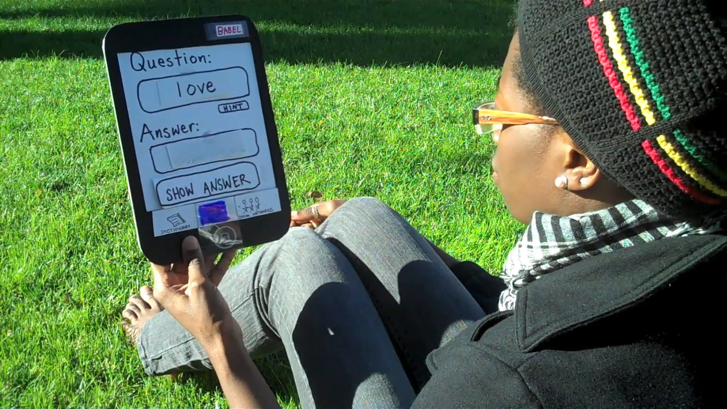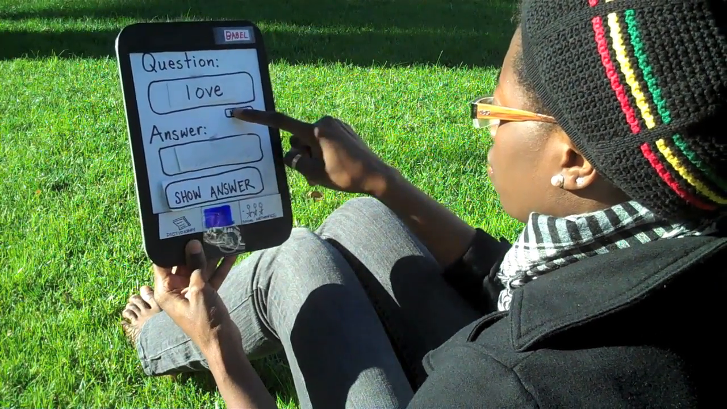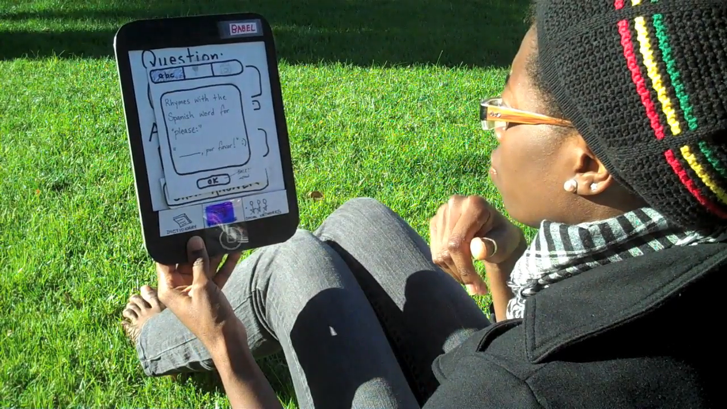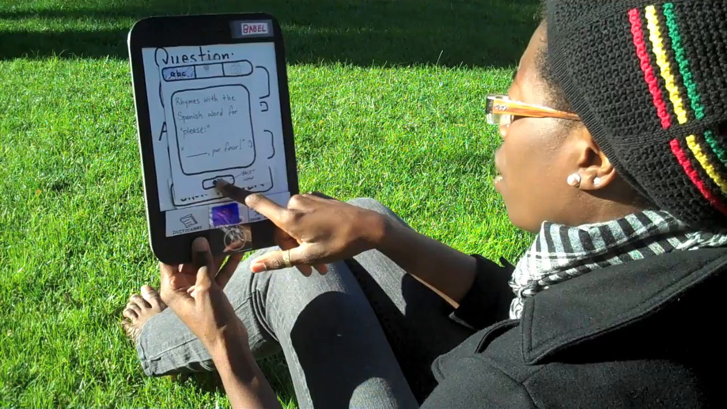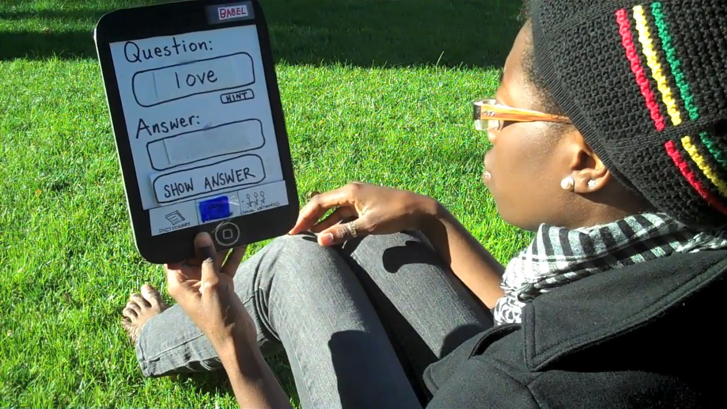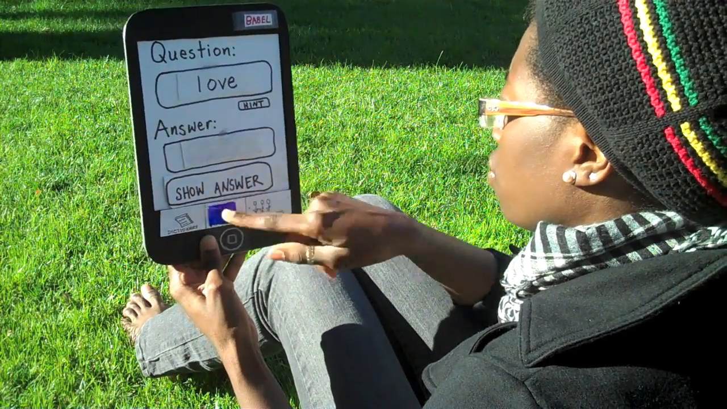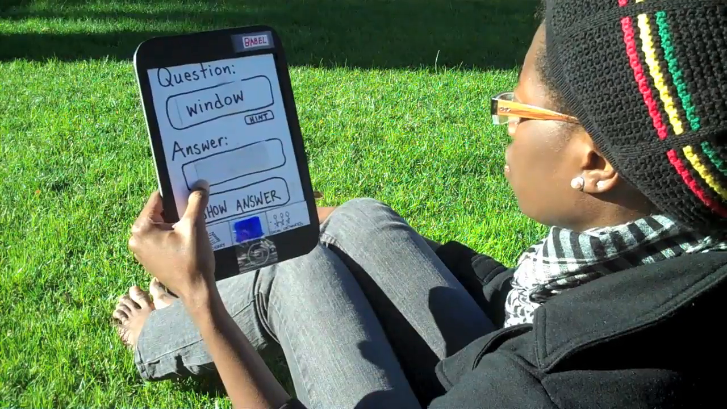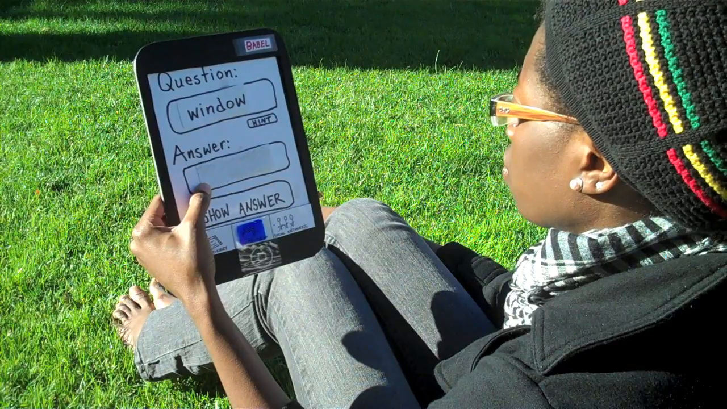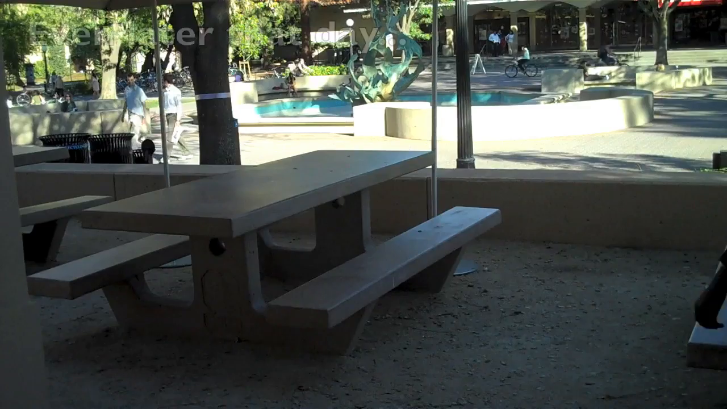She decides to use her hint to help her remember the Spanish word for love. The text hint says, rhymes with the Spanish word for please. She thinks about it, then remembers the word. She presses OK, then show answer. She answered correctly in her own head, so she grades her answer as a 3 out of 5. The Babel app advances to her next flashcard.